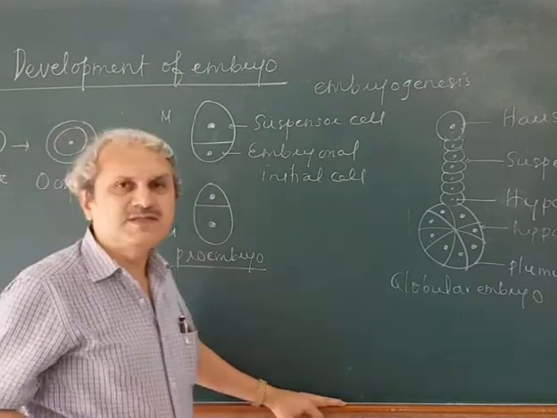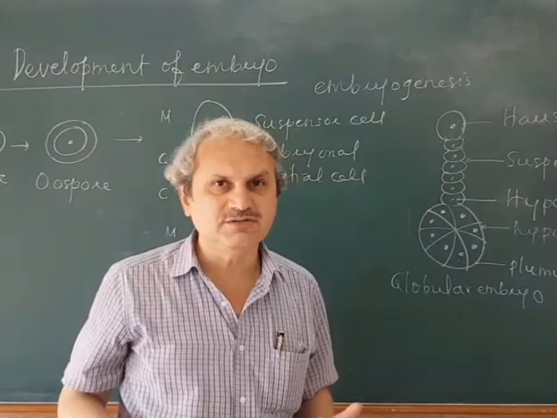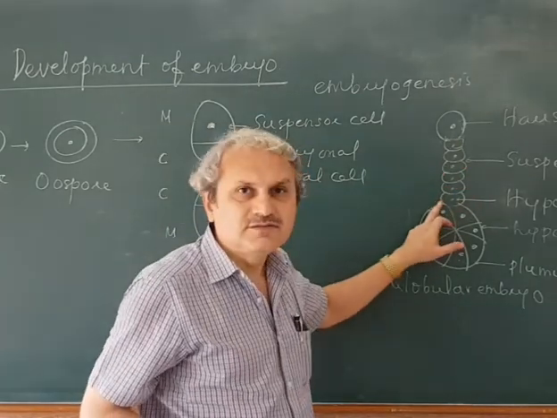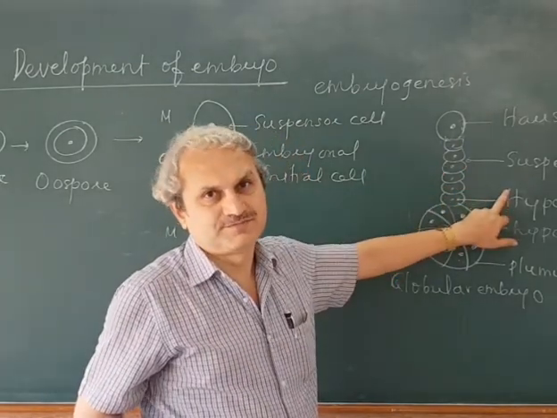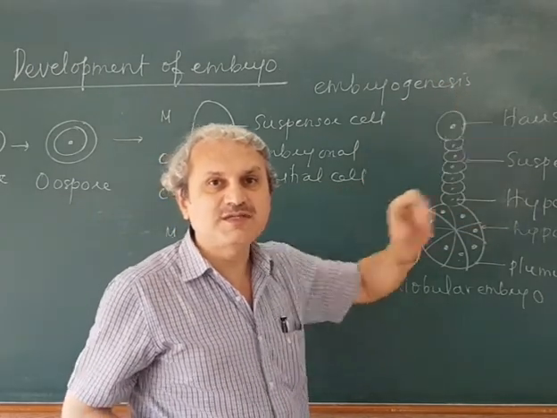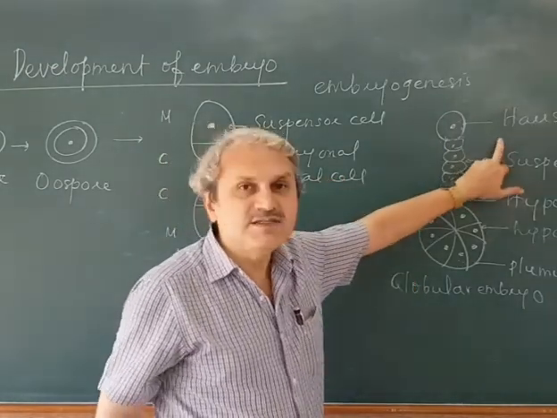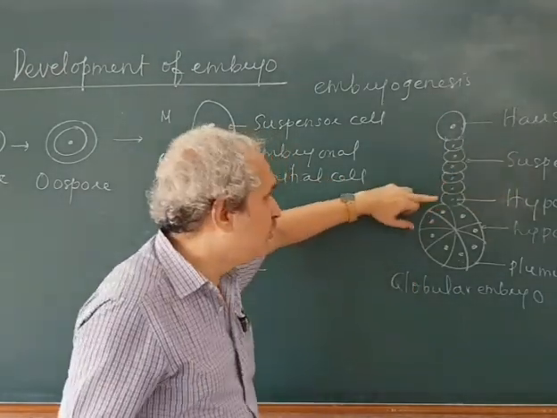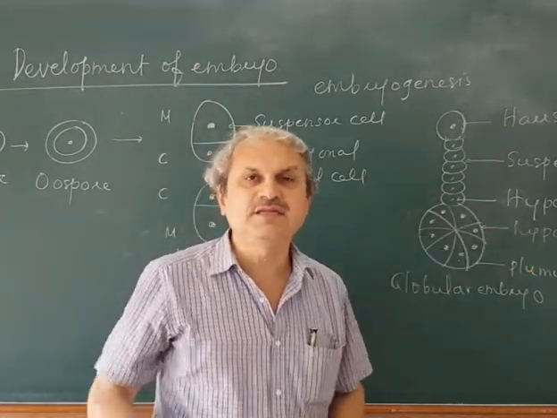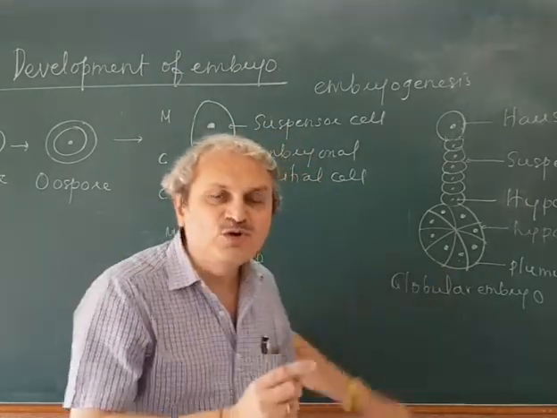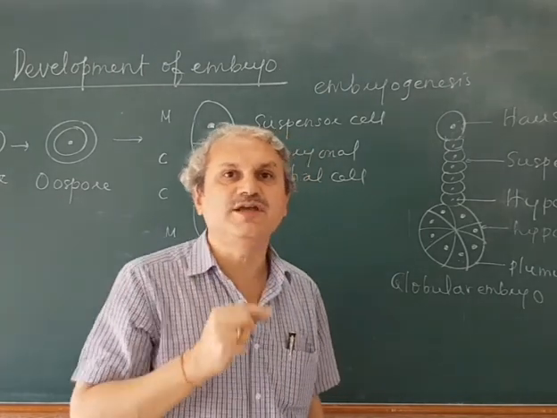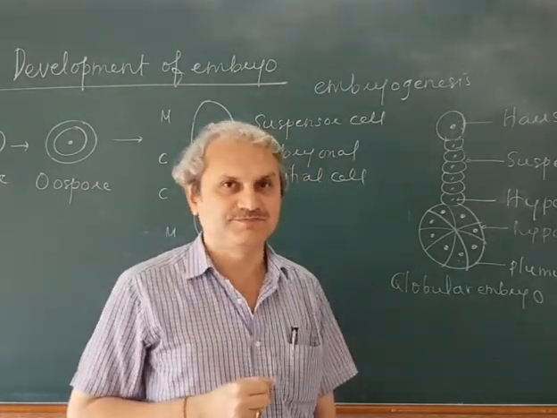Now, the suspensor cell undergoes repeated division to form a row of cells containing 6 to 10 cells. It is called a suspensor. The terminal cell towards the micropylar end in a suspensor grows in size and functions as a haustorium. The lower cell is called the hypophysis. This suspensor pushes the embryo towards the endosperm.